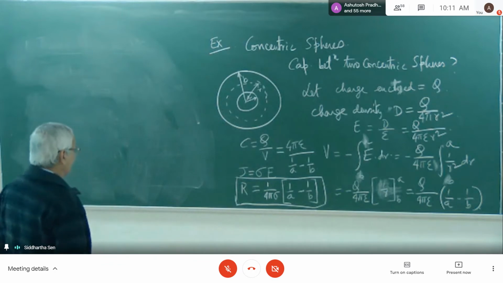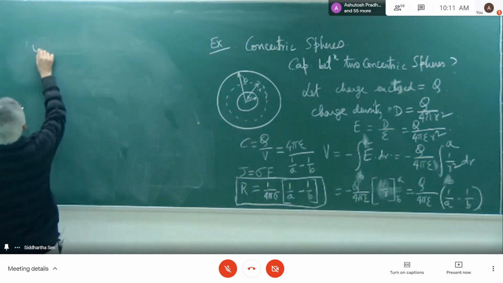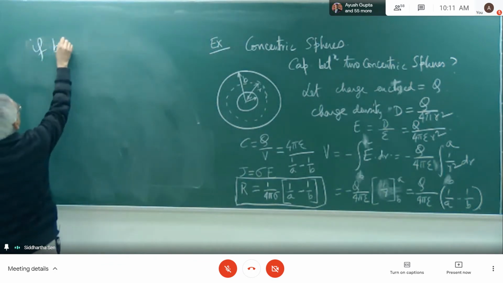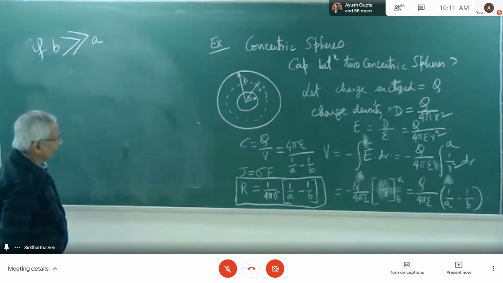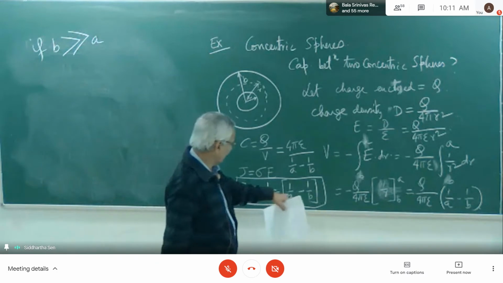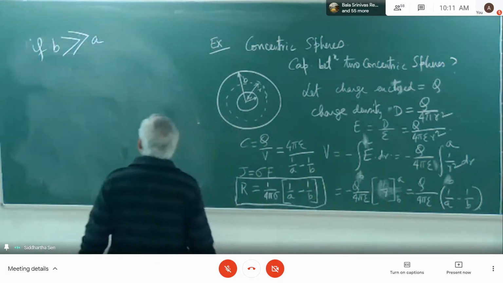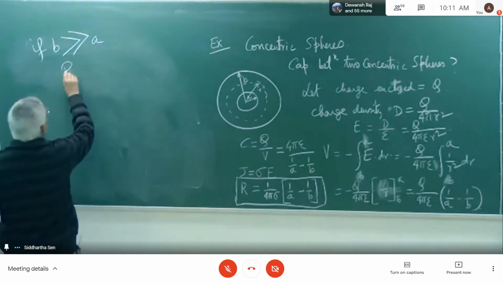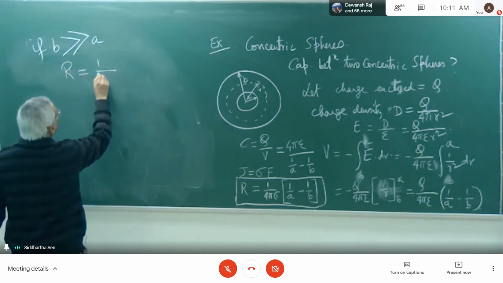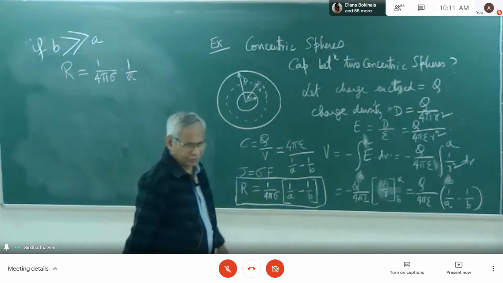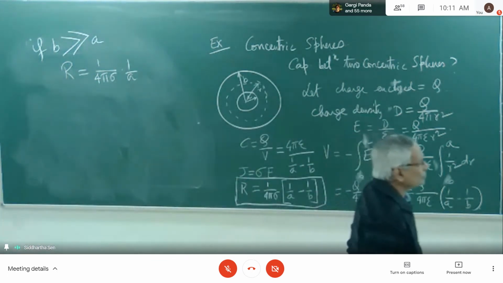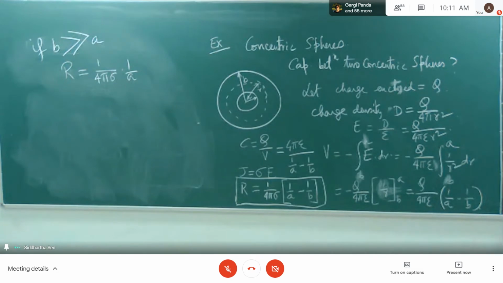If we observe that B is far greater than A, then this comes to be R equal to 1 divided by 4 pi sigma into 1 by A. So the outer radius, what is the outer radius?